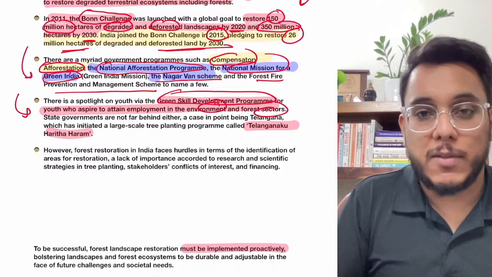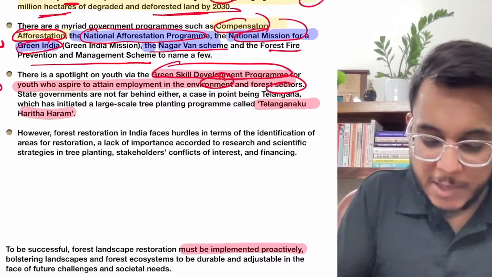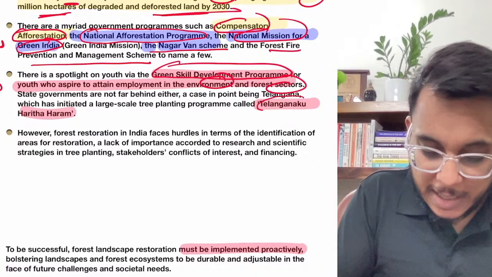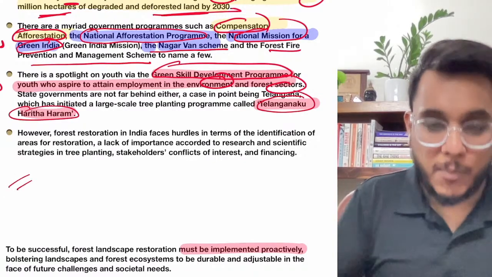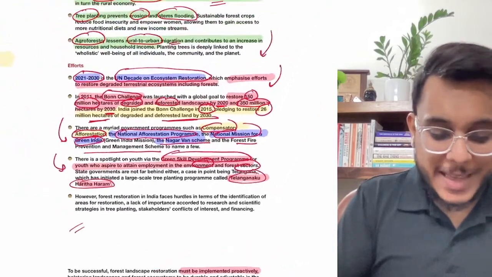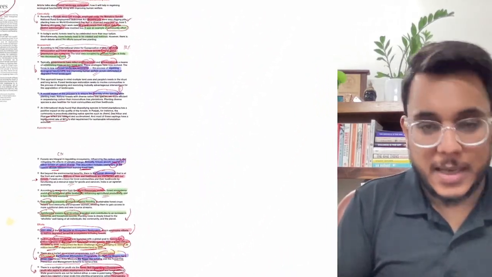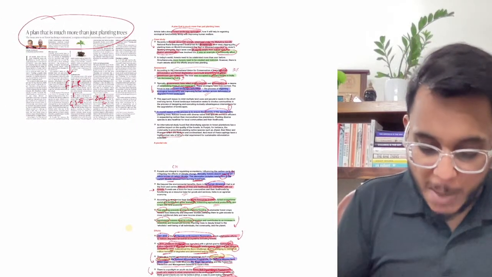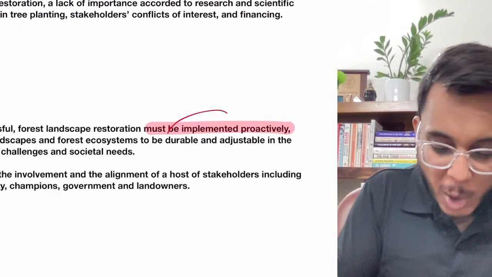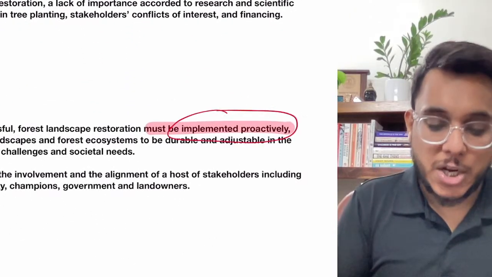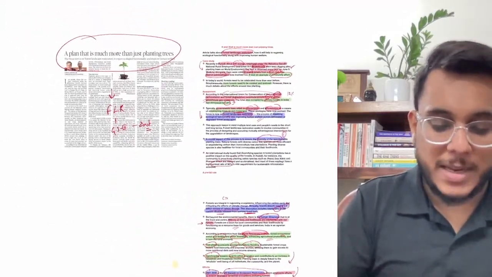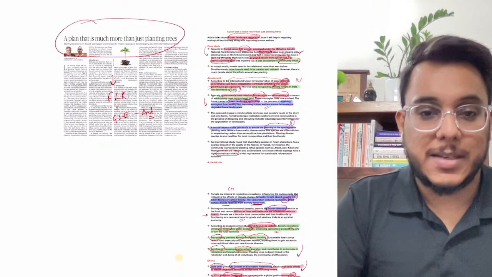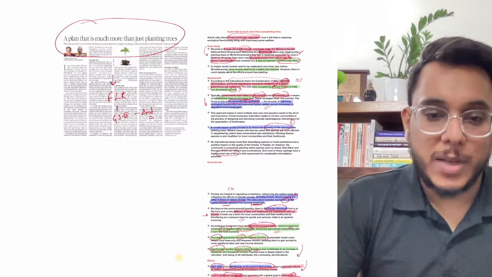The state governments have also come out with their own unique initiatives. For example, the Telangana government had come out with a tree planting program called Telangana Ku Haritha Haram. Okay, so this is the program that they have come out with. So guys, there are programs and initiatives that are there, and there are obvious benefits of the restoration of the forest. But what we need is proper implementation. Proactive implementation is actually missing, and it is not only here. In most government schemes, implementation is often missing. So this is to be emphasized. That is all about this particular article, and now we'll move to the next article.